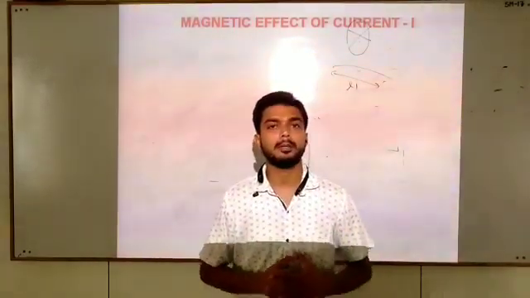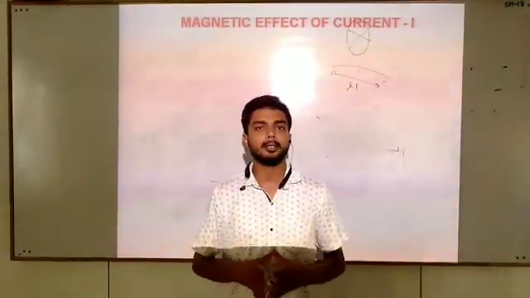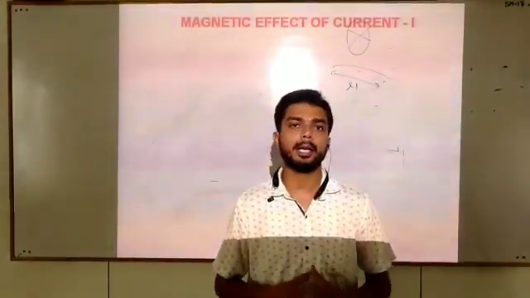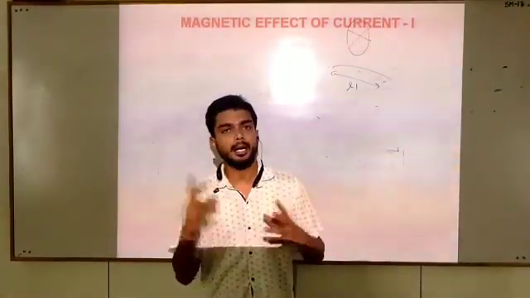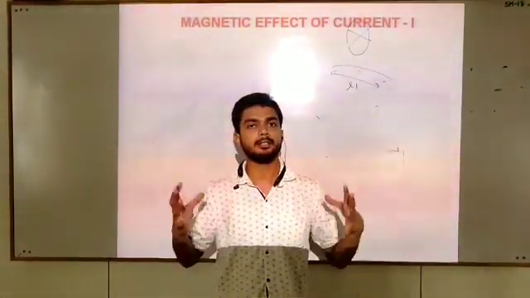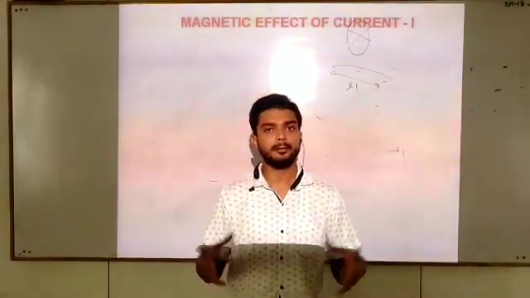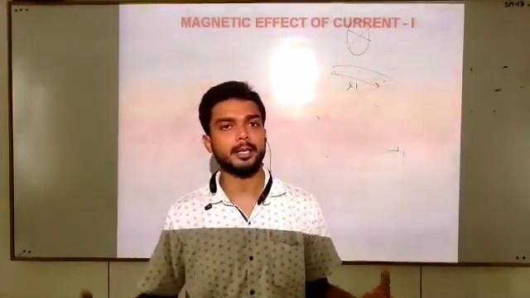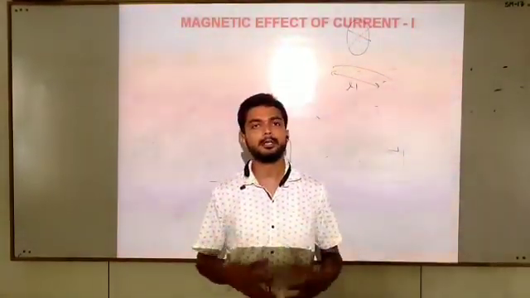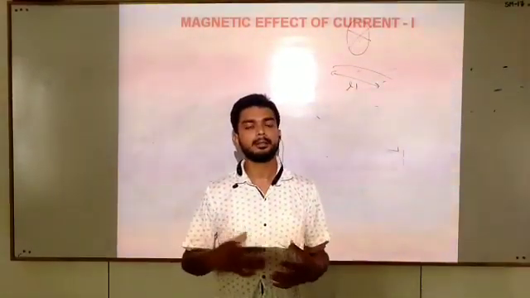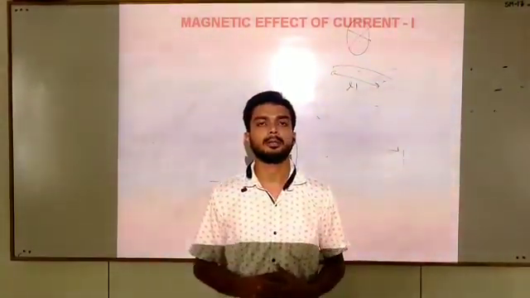A scientist named Ørsted discovered that whenever current flows inside a conductor, around that conductor there is the existence of a magnetic field, which can be observed by a magnetic compass or different types of magnetic sensing sources.